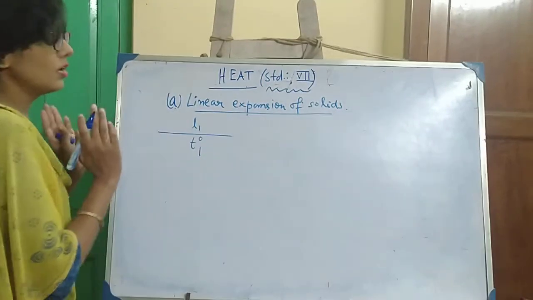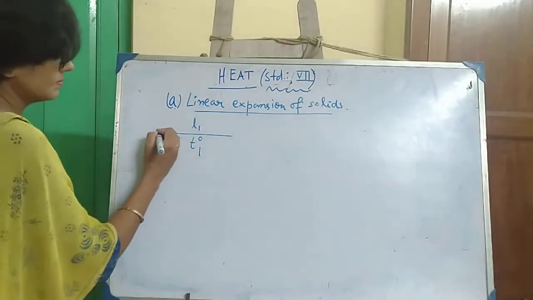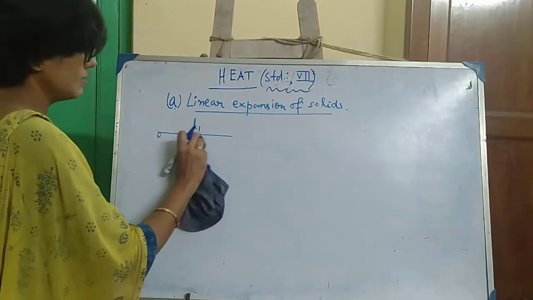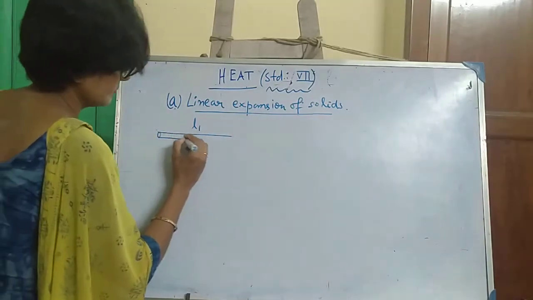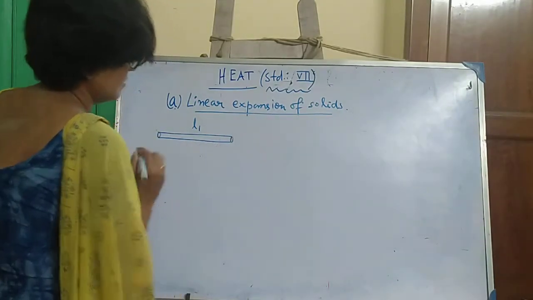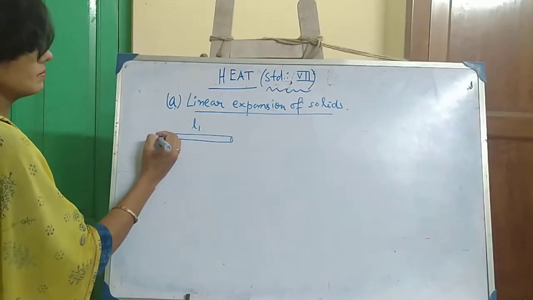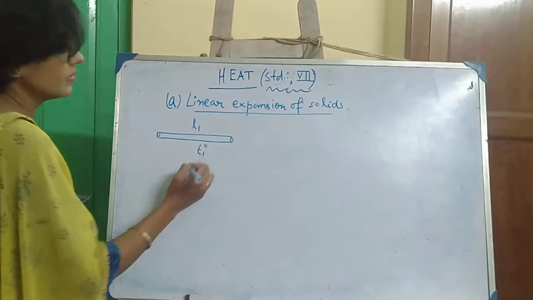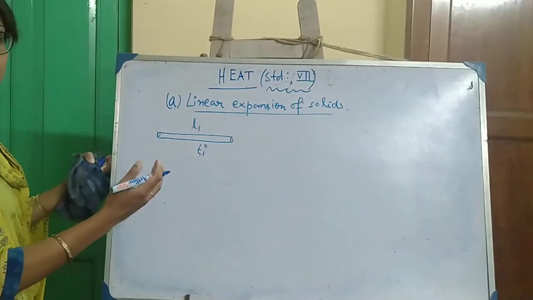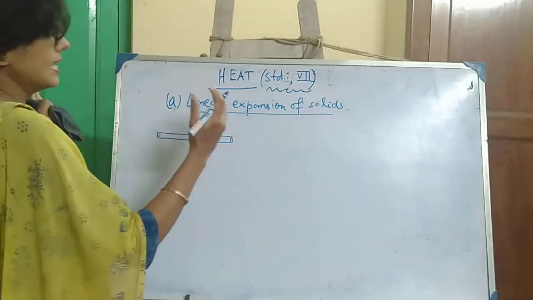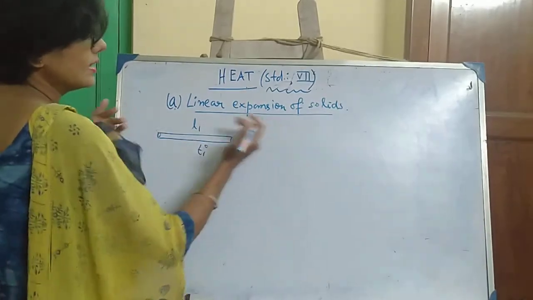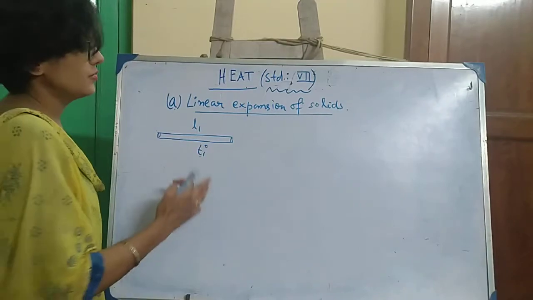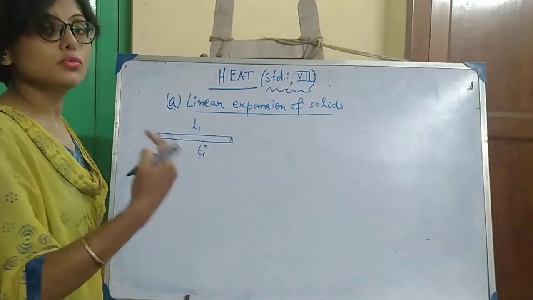Now the metallic rod is being heated, so it is expanding in length. Suppose the temperature is increased from T1 degree to T2 degree.